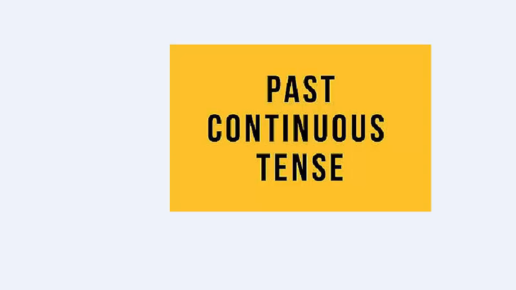So by the name of the tense, you can understand the meaning of this sentence. Past means something happened in the past. Continuous means the events, the conditions occurred in the continuing form. They are not finished. They are in continuous form. So past continuous means something happened in the past but in a continuous situation. So let's have some definition.